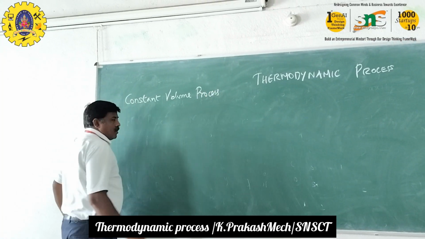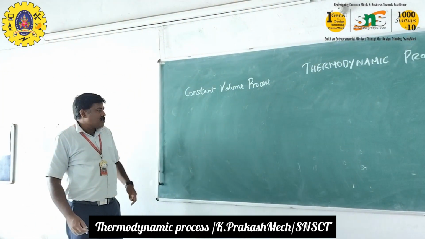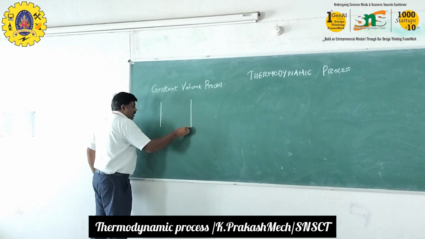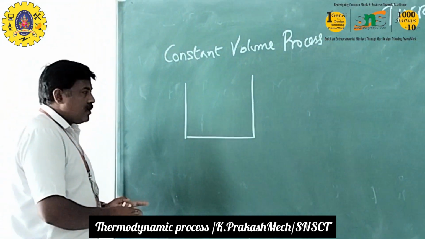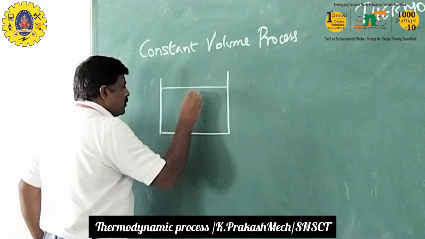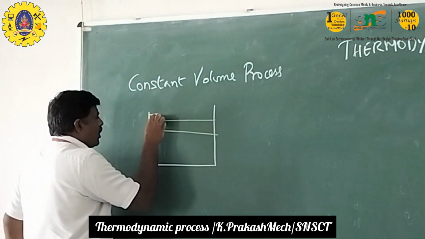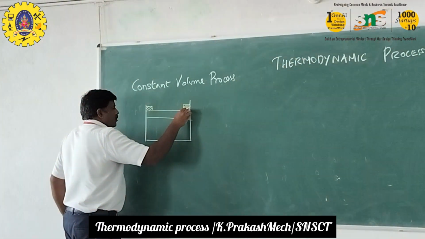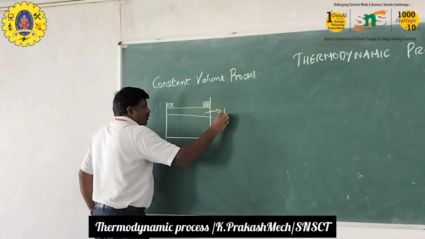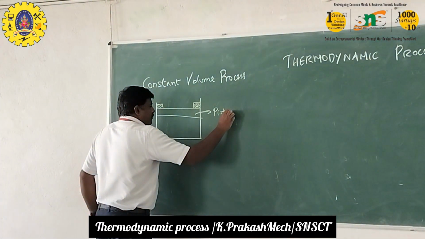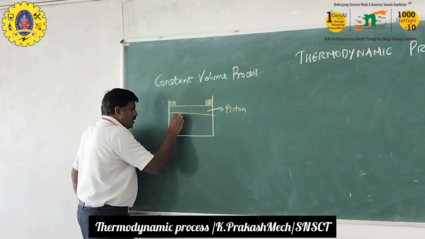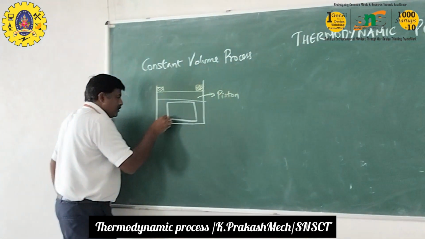Now, for understanding this constant volume process, we are taking a setup. Here we are having a small piston, with some edges. Inside this, we are taking a gas.